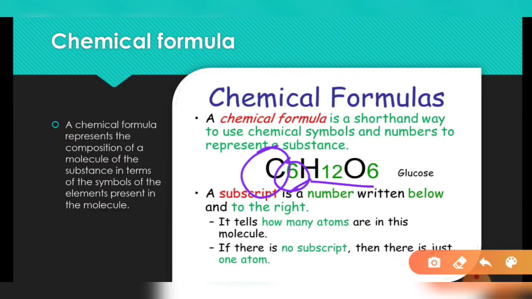Numbers are always written in subscript form. If there is one atom, there is no need to write 1, but if there are more atoms, from 2, 3, 4, 5, 6, 7, 8, 9, 10, then we always need to write their numbers, so that we can easily find out how many atoms are involved to form a compound.